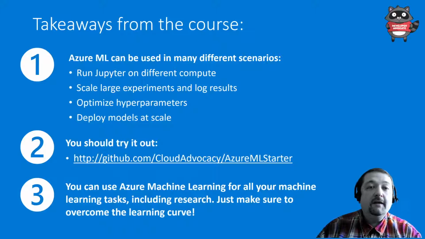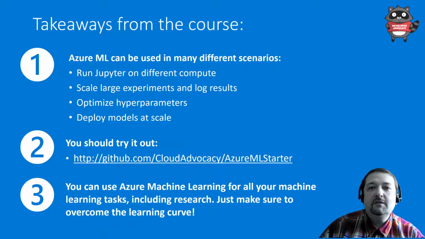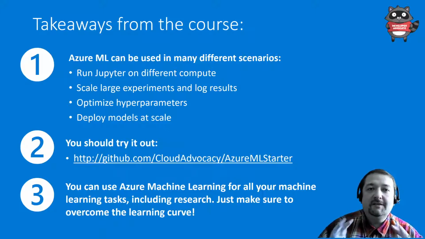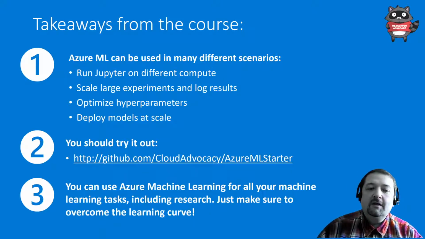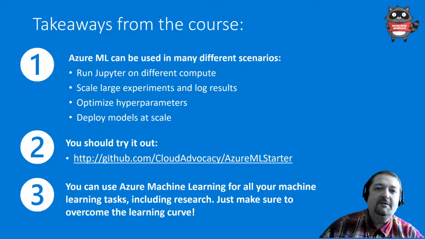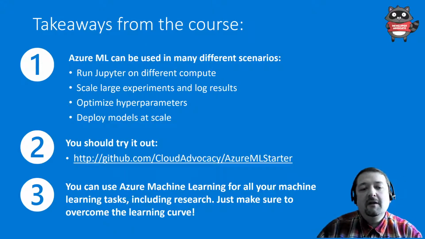So thank you for watching this short course on advanced Azure machine learning topics. The main idea that I wanted you to take away from this is that Azure machine learning can be used in very different scenarios. If you just want to run Jupyter Notebook, you can use it, and switch between GPU and non-GPU compute. If you want to run large-scale experiments like GAN training, you can do that as well. You can optimize hyperparameters and run a lot of experiments in parallel. You can do distributed training, and you can optimize and deploy models at scale.